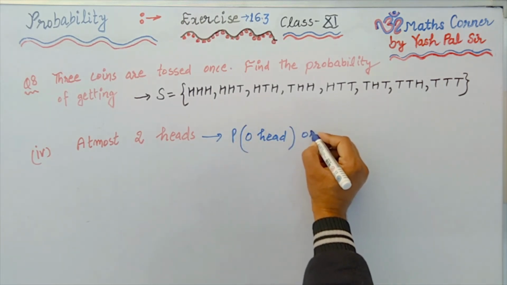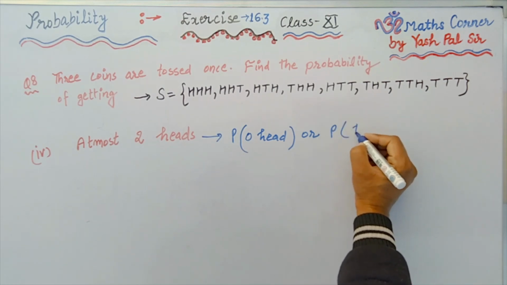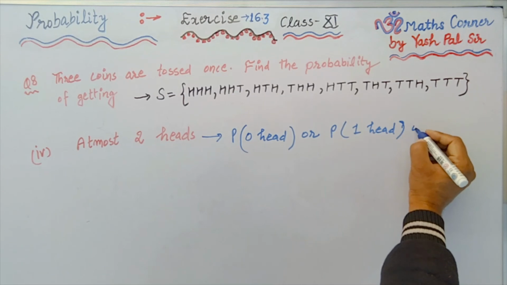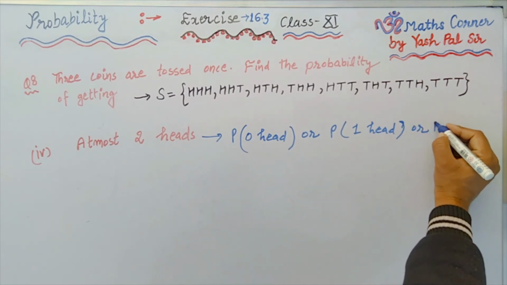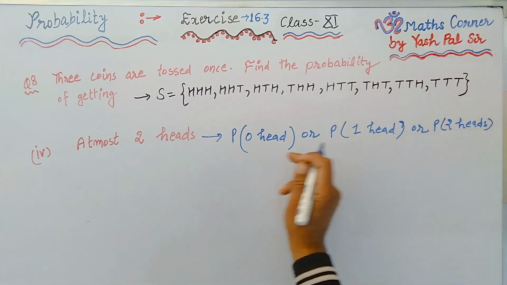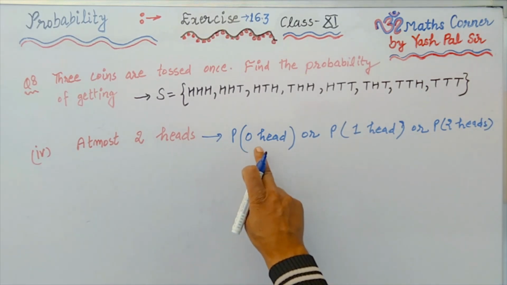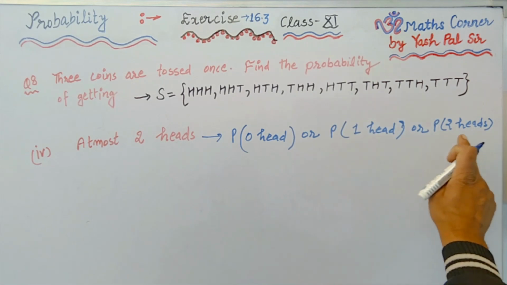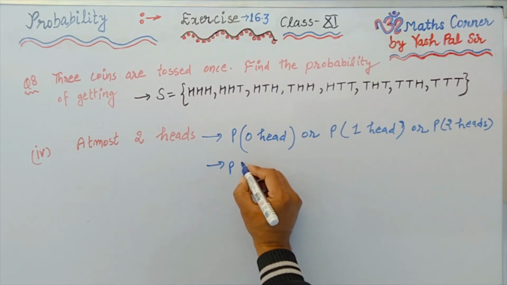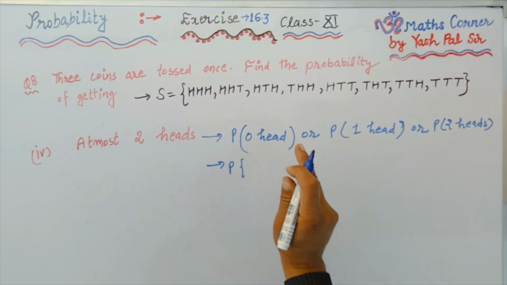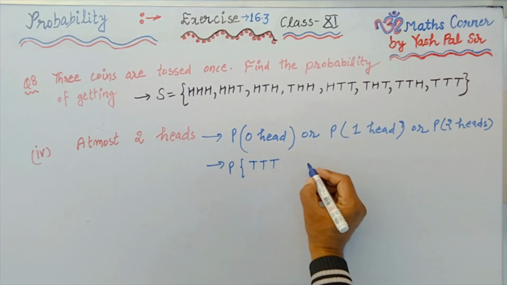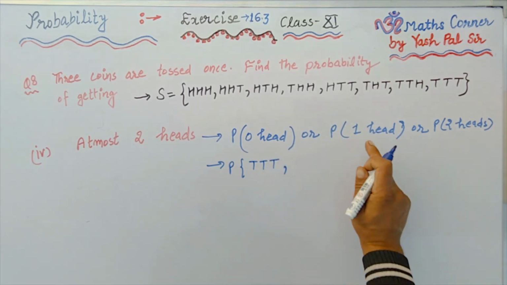Fourth part, at most 2 heads. It means probability of 0 head, or probability of 1 head, or probability of 2 heads. At most 2 heads mean 0 head or 1 head or 2 heads.